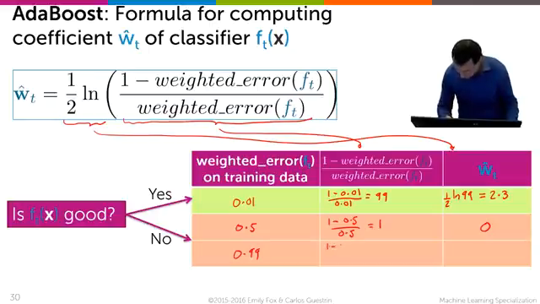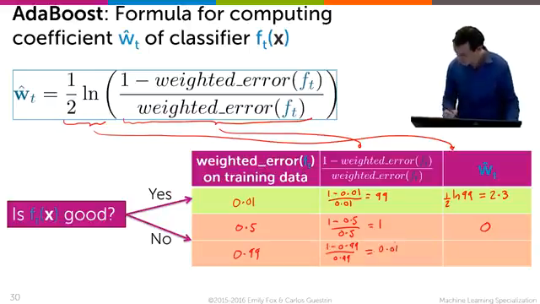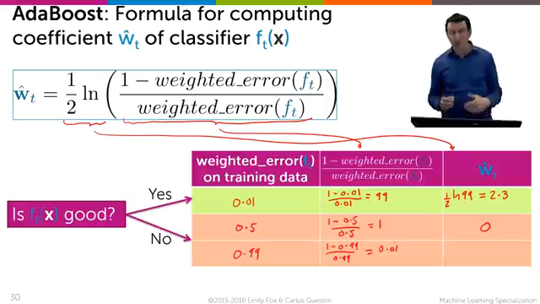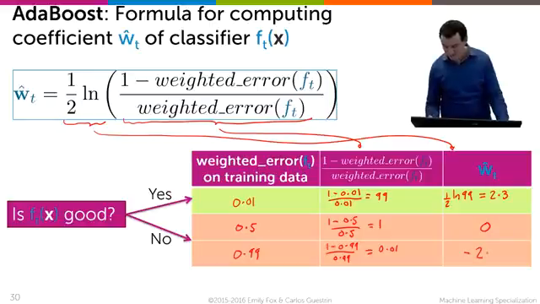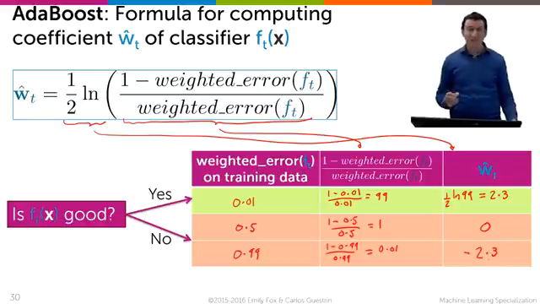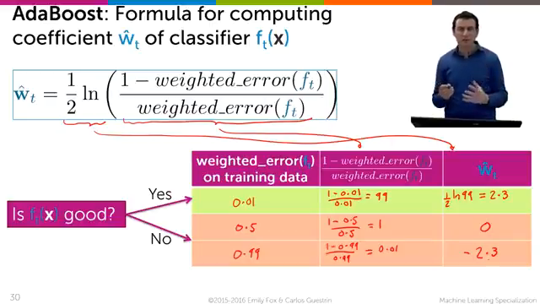You get 1 minus 0.99 divided by 0.99, which is equal to 0.01. And guess what happens when you take a half log of 0.01? You get minus 2.3. When I first saw this, I thought, wow, this AdaBoost theorem is beautiful.